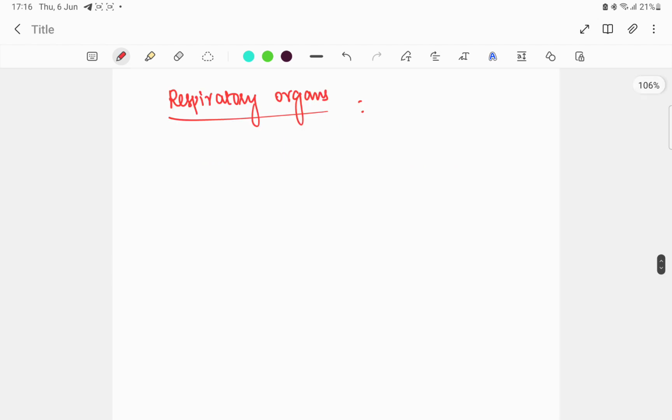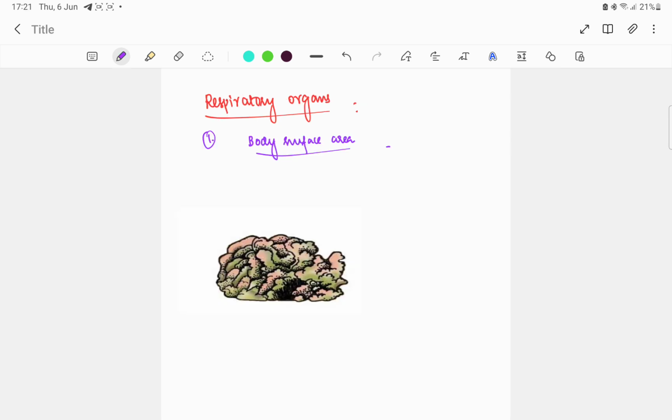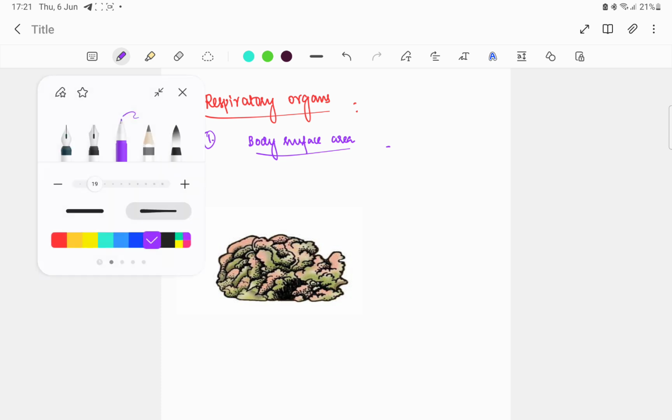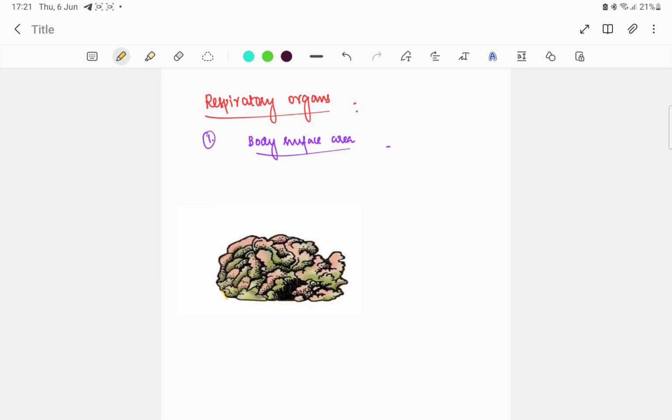Now we are going to see the respiratory organs in various animals. First one is the general body surface area. We'll see in which animals the body surface area acts as a respiratory organ. For example, the sponges. This yellow color line is the body surface area. From the atmosphere, oxygen will diffuse from outside to inside. This is how sponges respire. They don't have a respiratory system. So the body surface area acts as a respiratory system in sponges,